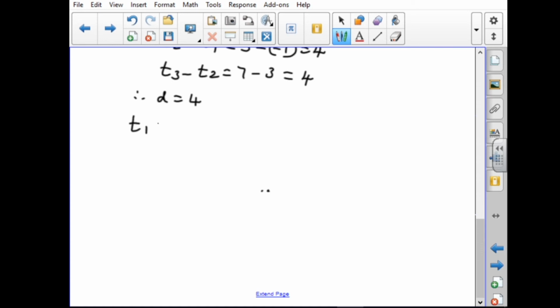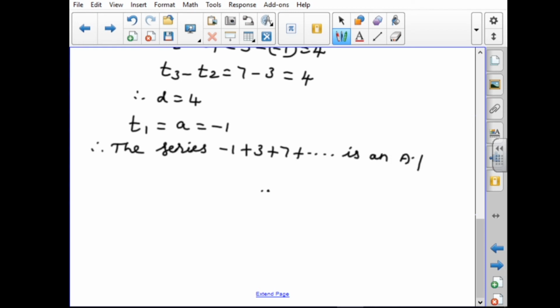The first term T1 is small a, small a equal to minus 1. We know that D is also 4. So we have to make the series. Since the common difference is equal, we say the given series is an AP. The series is: the first term is minus 1, we add 4 and get 3, again we add 4 and get 7, and so on. It is an AP.